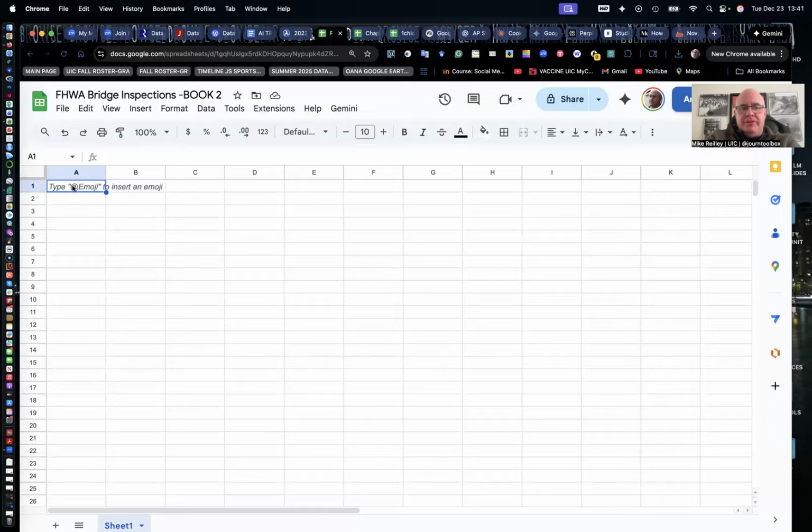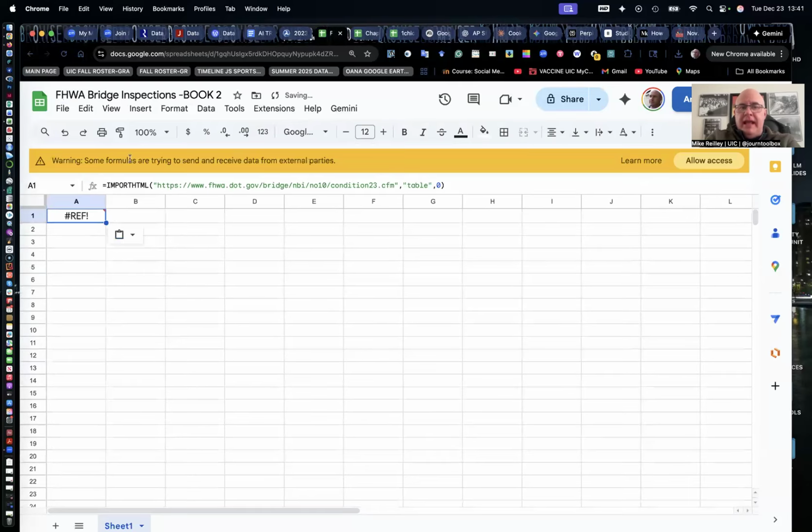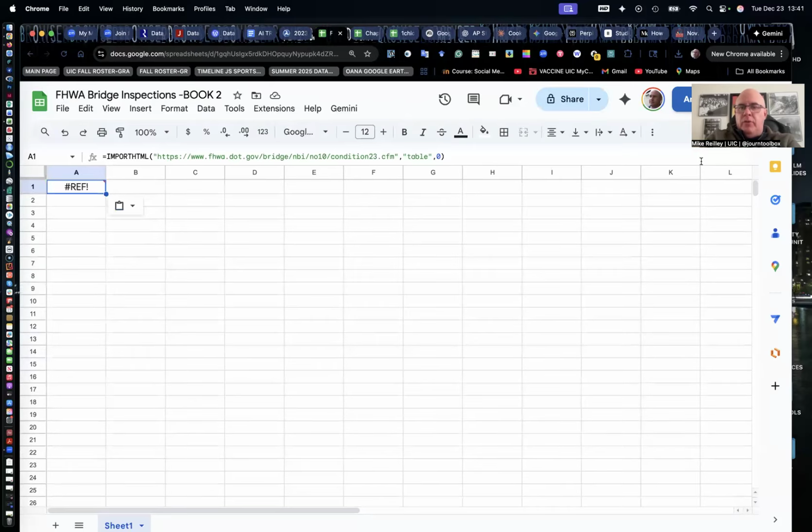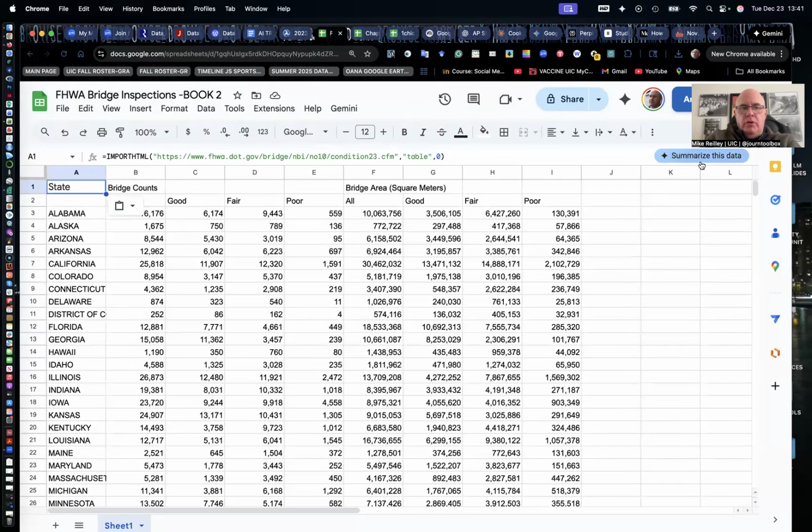So we're going to scrape into this first sheet. Just paste your formula into cell A1. It'll stop me and ask this warning. Just click on the Allow Access button in the upper right corner, and your data will load.